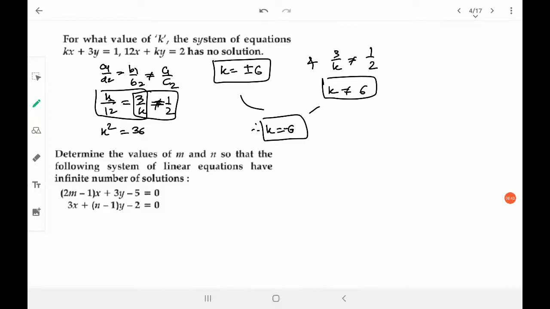Okay, the not equal to part also. ठीक है, ये clear हो गया? So it's very simple and easy to understand. Now last one, it has got two variables, and for infinitely many solutions it's easy, not difficult.